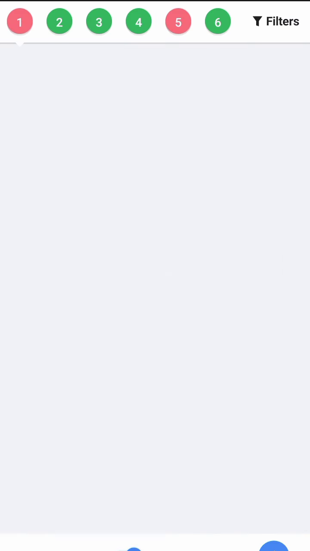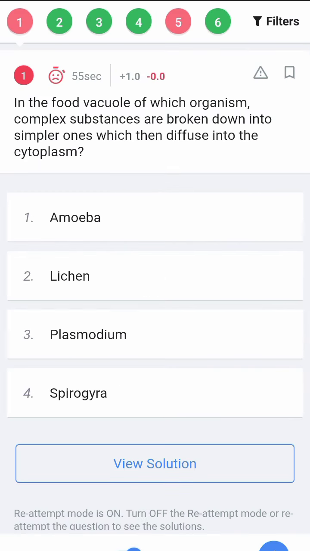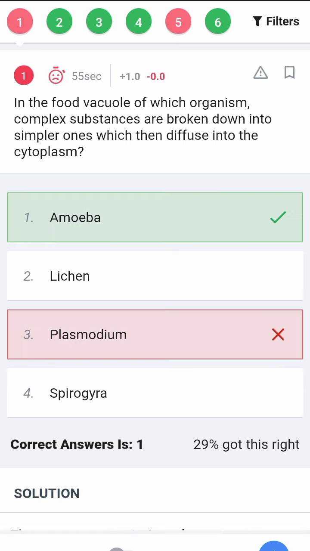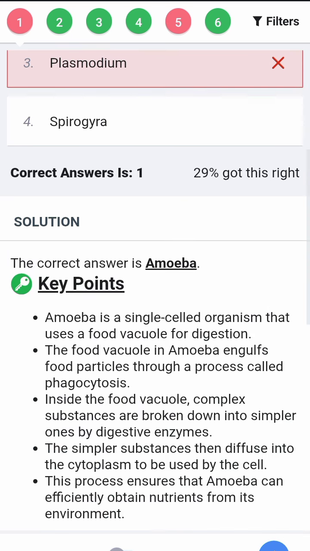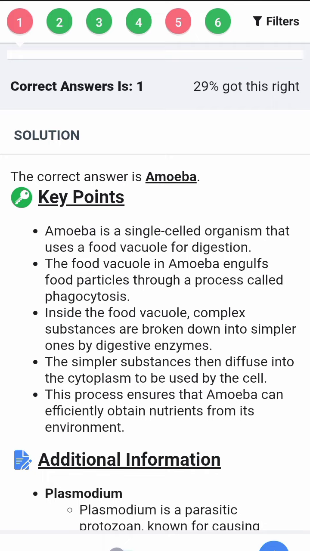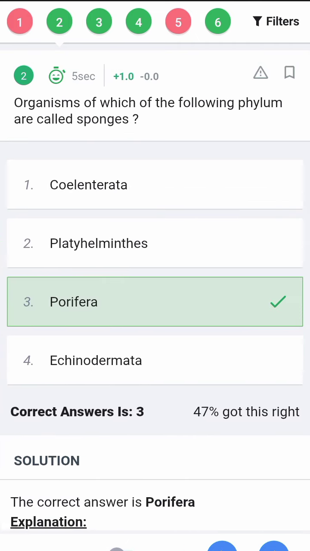The first question says that in the food cycle of each organism, complex substances are broken down into simpler ones, which then diffuse into the cytoplasm. The answer is amoeba, and the explanation is over here. If you read it, you will get the answer. Organisms of which of the following phyla are called sponges? The answer is Porifera, of course.